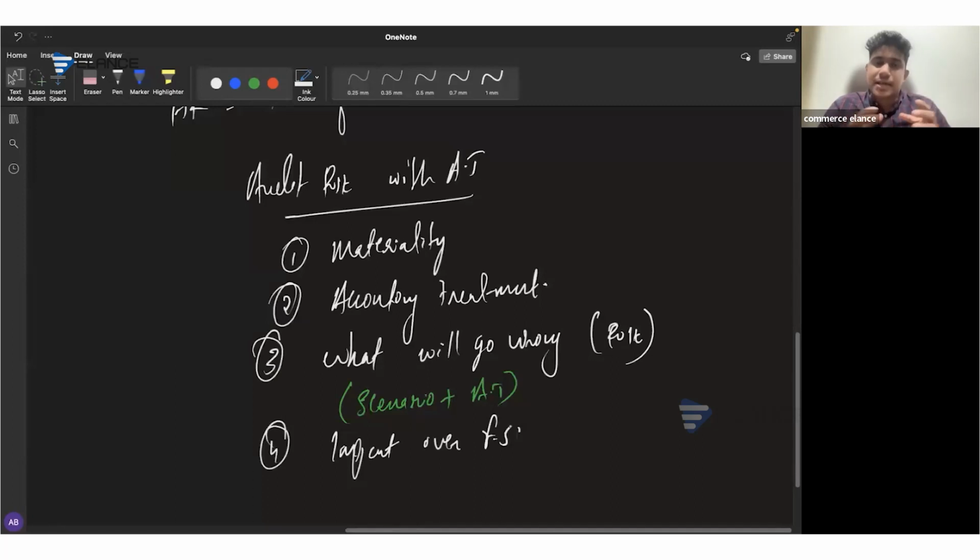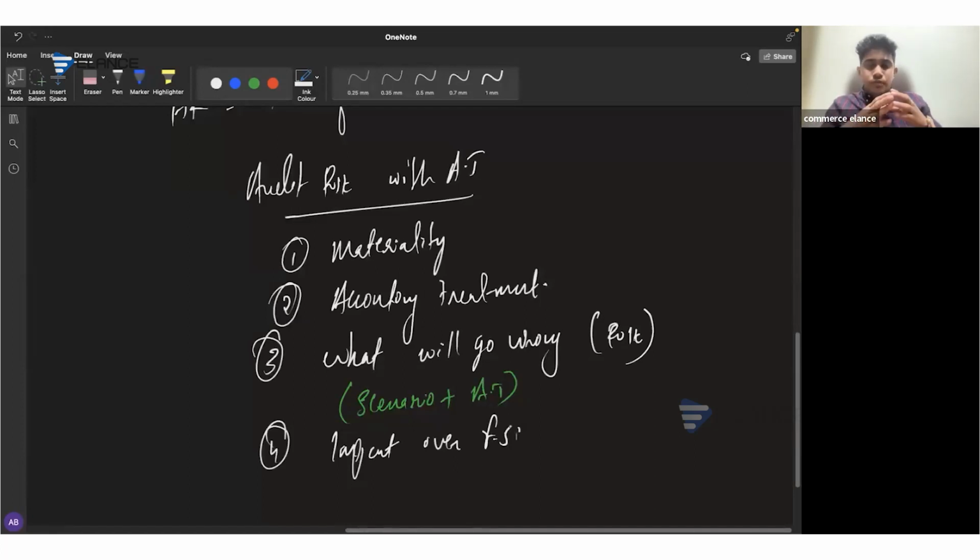But the company still claims that they have completed the performance obligation and they have recognized the revenue, which is an inappropriate accounting treatment, which has resulted in overstated revenue and understated deferred income. This is what you need to mention as the audit risk there. Is that clear, everyone? Okay, so we have clearly included the things from the scenario directly in our answer. We have mixed up the accounting treatment along with the scenario. This is how you need to express what will go wrong in this situation.